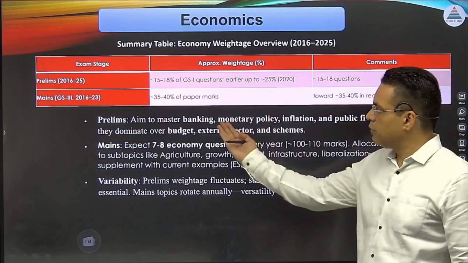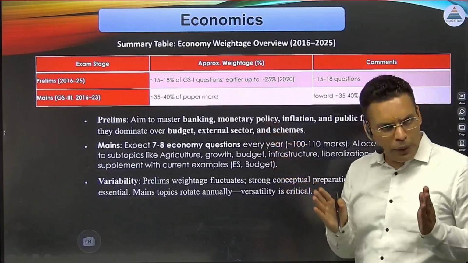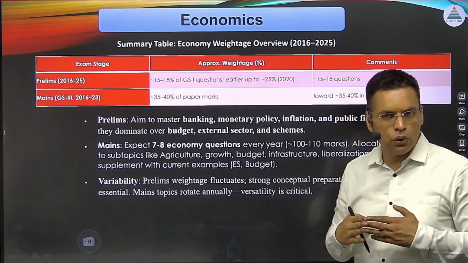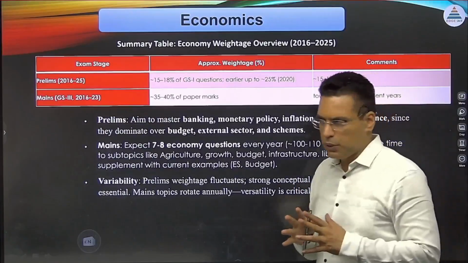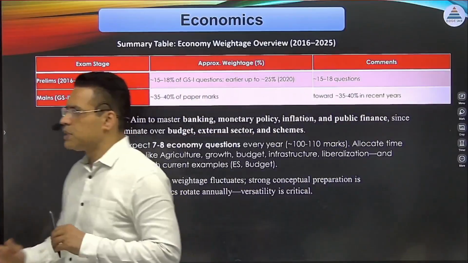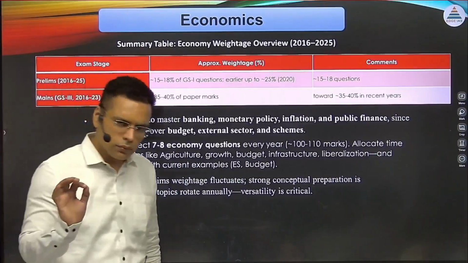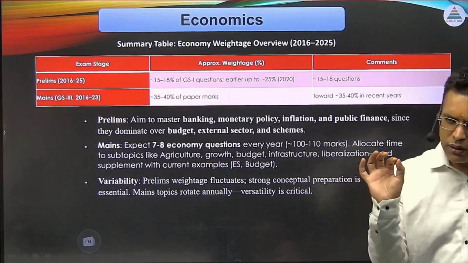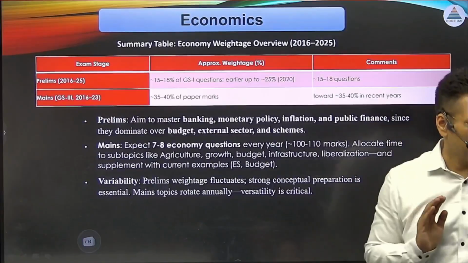Most of the questions you get in the prelims are in the area of banking and monetary policy. I'll also tell the relevance of the topics as they come. A judicious judgment has to be made while preparing for the examination, because normally students are just studying randomly. Remember, this exam is very objective, very clear. You plan your effort, and effort can be optimized in a very structured manner.